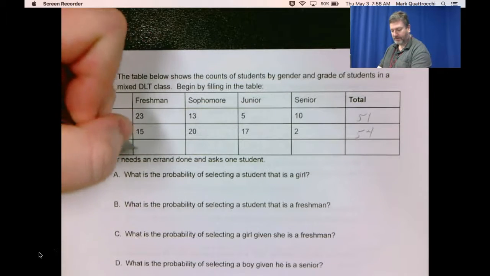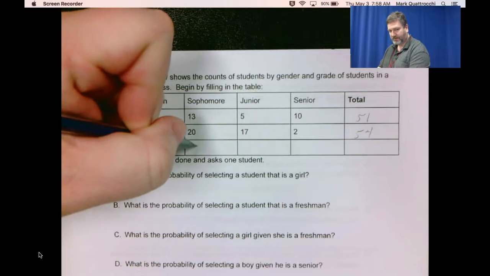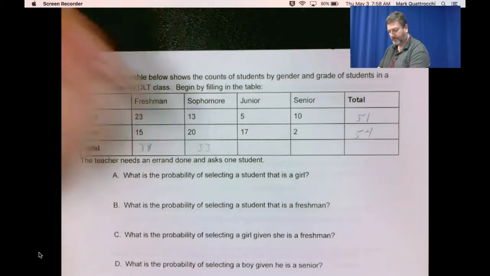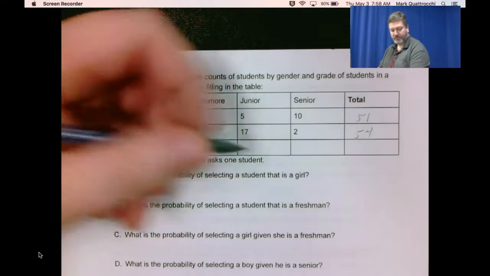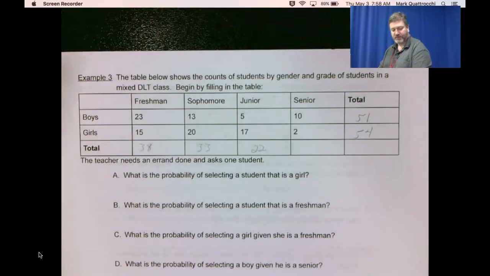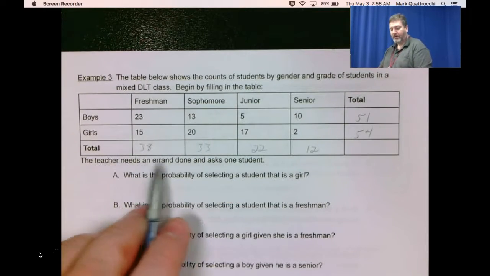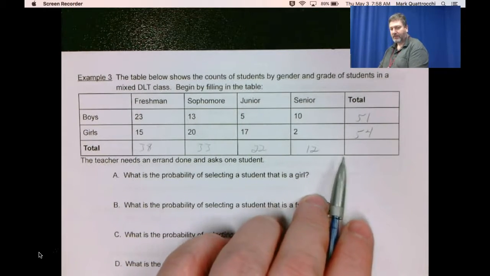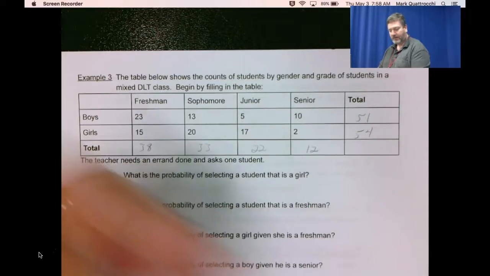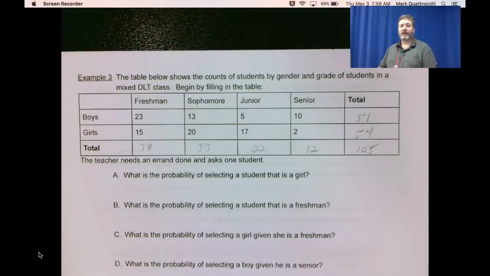23 plus 15 is 38. There are 38 freshmen. 13 plus 20 is 33. There are 33 sophomores. 5 plus 17 is 22 juniors. 10 plus 2 is 12 seniors. And whether you add across the row or down the column, you're going to get the exact same answer of 105. Now, if you don't, then that tells you you've done an arithmetic error somewhere.